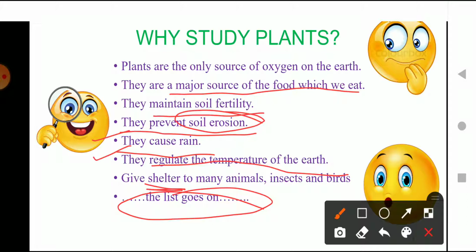The food that we eat, which is a very big source for living on this earth, is important for us, and plants are the original source from which we get our food. Similarly, soil is important, and plants help to prevent soil erosion. After reading these points, I hope you understand why plants are important for us as humans.